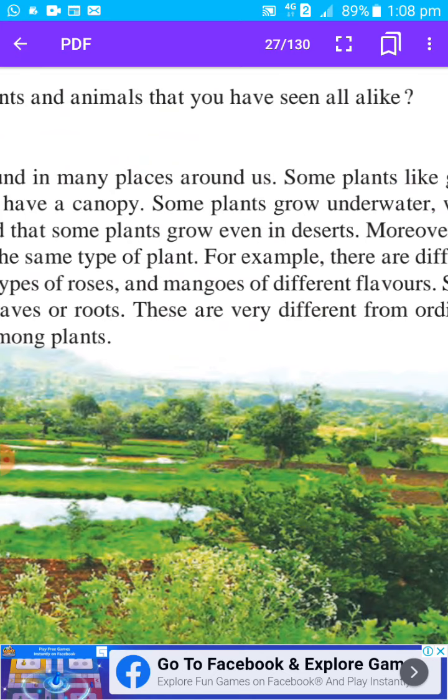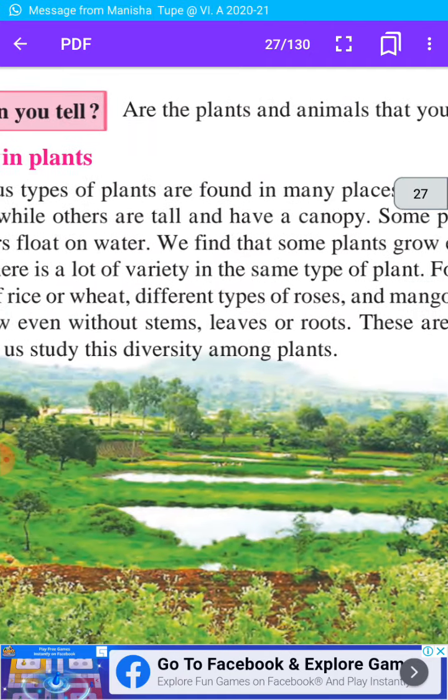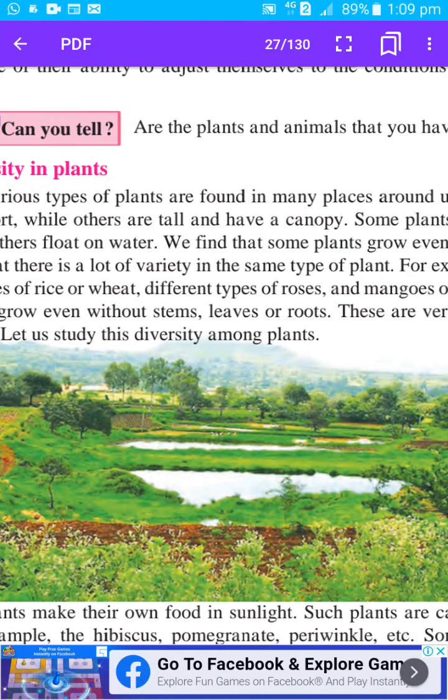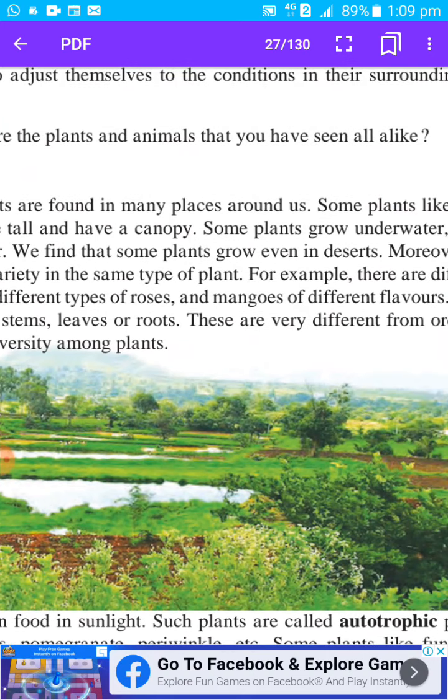So a plant like cactus can grow in the desert where there is a very small amount of water. Moreover, we find that there is a lot of variety in the same type of plant. For example, there are many types of cactus plants, then there are many types of rose plant, then there are many types of mango, you must have eaten mangoes. So there are varieties of mangoes. Okay, hibiscus, many types of hibiscus are there. So in a single type of plant there are so many varieties.